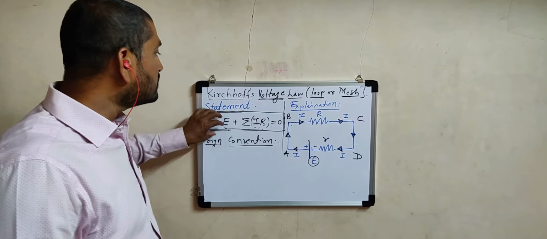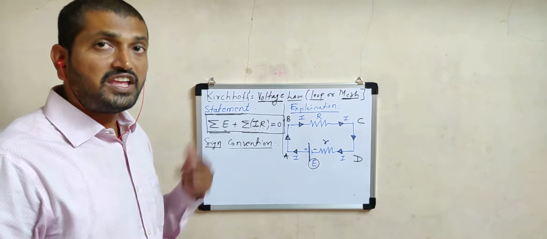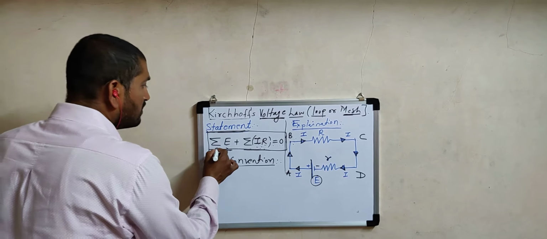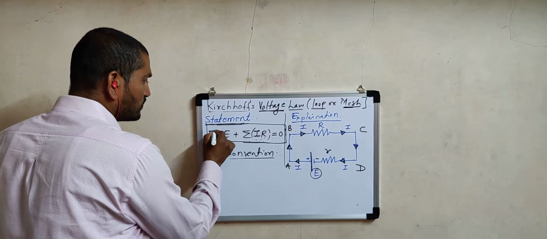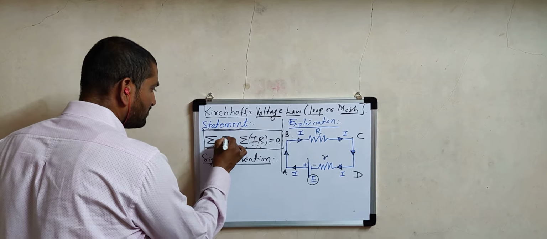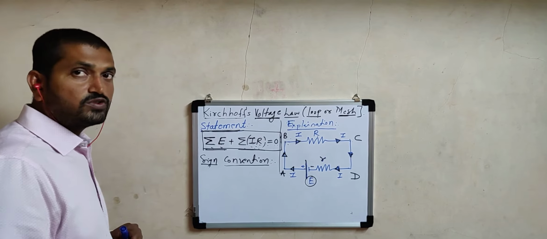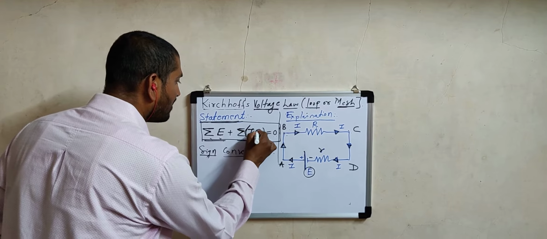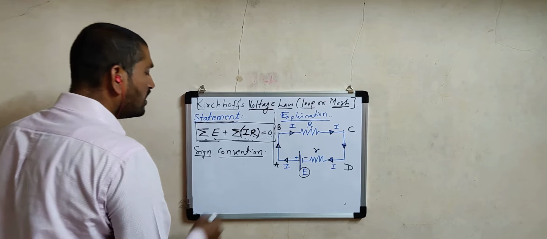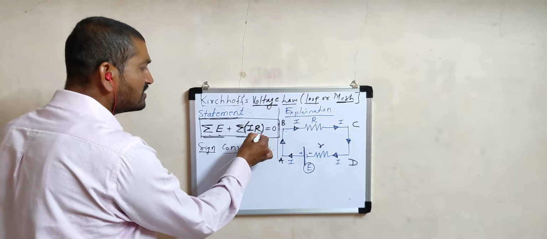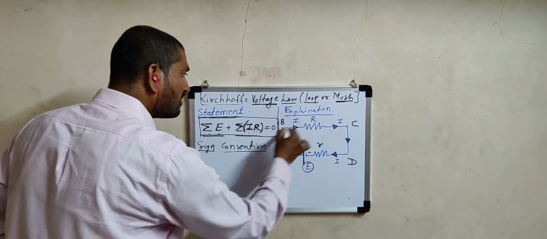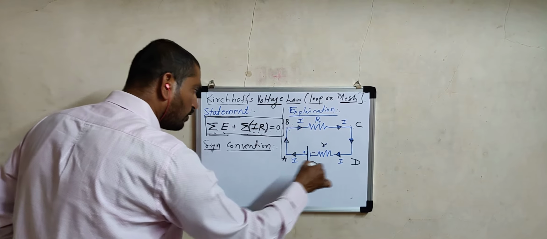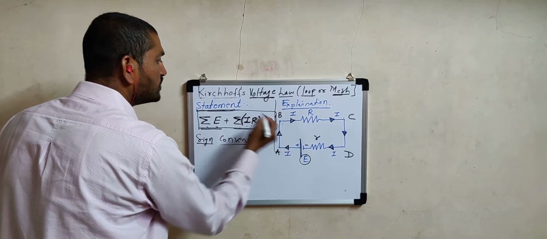So first of all, focus on the statement of this law. Like Kirchhoff's current law, Kirchhoff's voltage law states that the algebraic sum of electromotive forces, sigma E, capital E, and the algebraic sum of the product of current and resistance, in any closed electrical circuit or any closed network or any closed loop or any closed mesh, is always equal to 0.